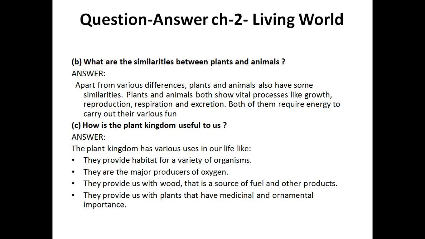So what are the similarities? The plant can grow, and animals also grow. Reproduction: plants reproduce with the help of seeds, while animals reproduce by laying eggs or giving birth to young ones. Excretion: plants excrete in the form of water vapor, while animals also excrete. Respiration: plants take in carbon dioxide and give out oxygen, while animals take in oxygen and give out carbon dioxide. So these are all the activities which are performed by both plants and animals.